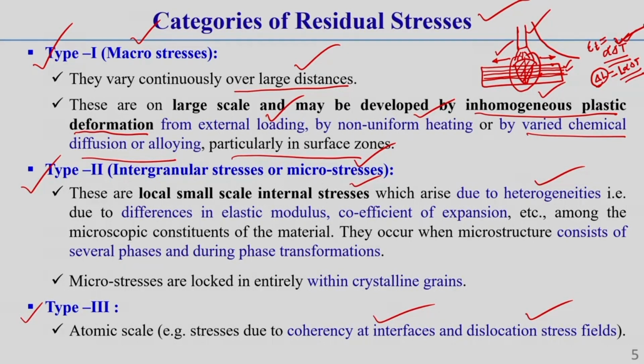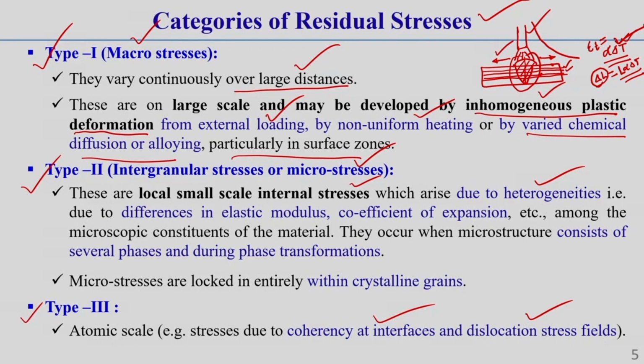Always keep this in mind: in most coherent interfaces the lattice planes are elastically strained. Wherever there is elastic strain, and if it is locked in, some residual stress will develop. That means in most coherent interfaces the lattice planes are elastically strained to maintain continuity.